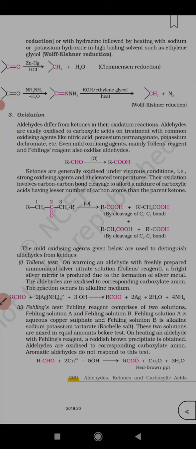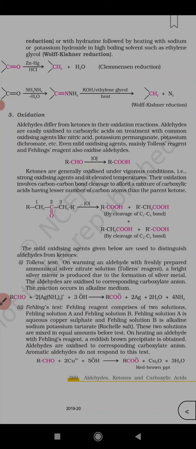On heating an aldehyde with Fehling's reagent, what happens? A reddish brown precipitate is observed. Aldehydes are oxidized to the corresponding carboxylate anion. These two solutions are mixed before the test, in equal amounts.